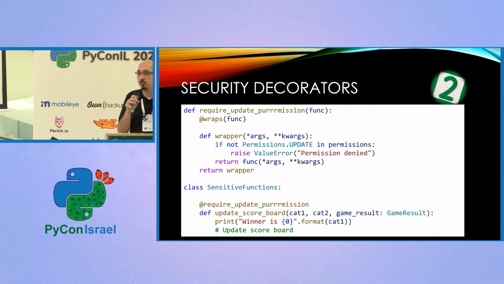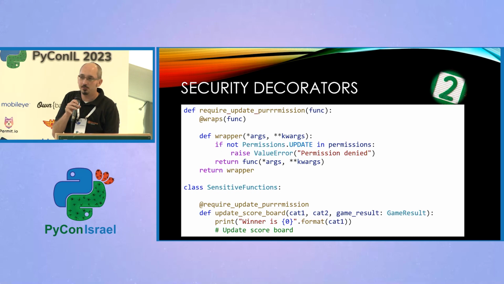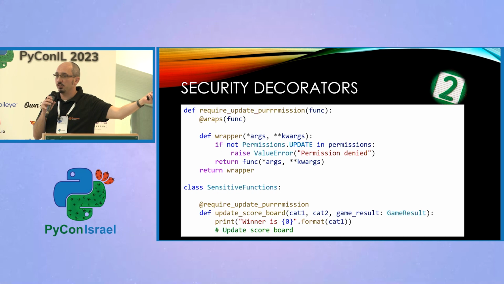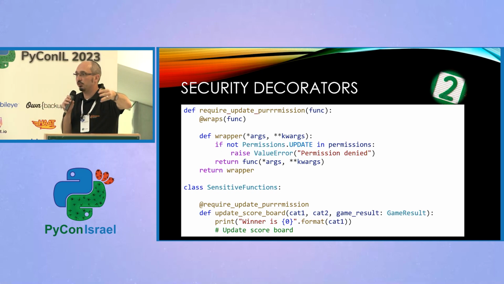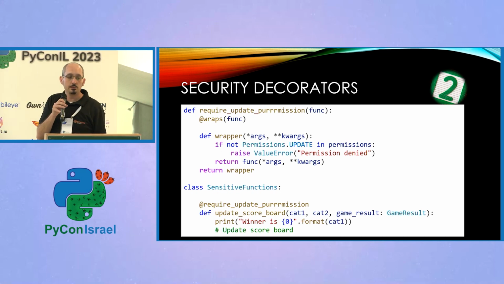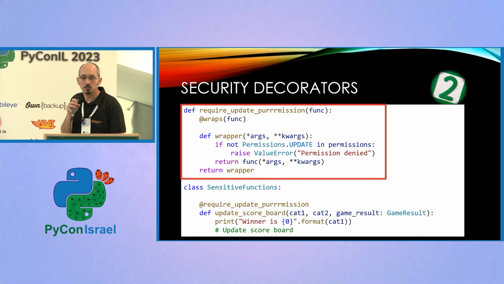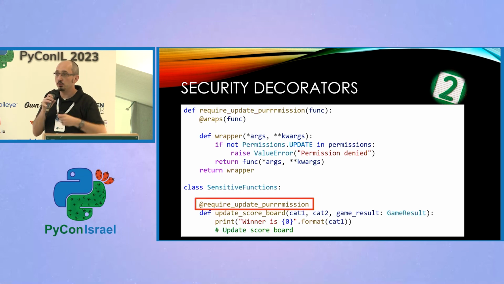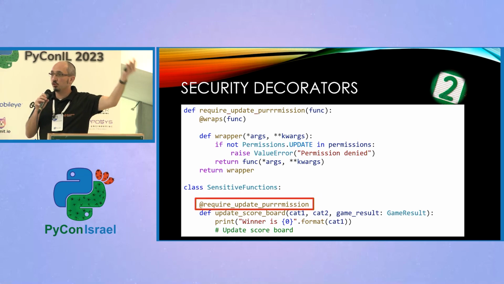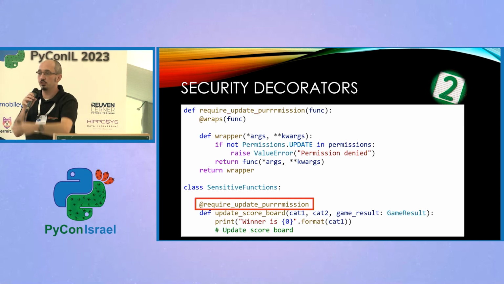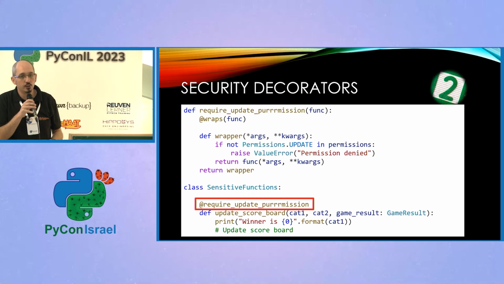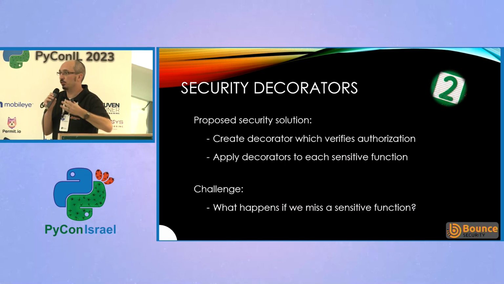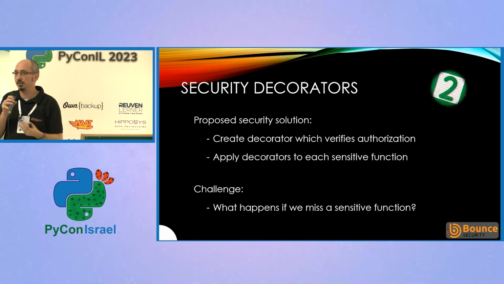So here's a very rough example. We have a permissions mechanism called require update permission, which makes sure that the user who called that function actually has that permission to do that update operation, that sensitive operation. Then we can see we've applied that to our sample function down here, lower down. So we've got our permissions logic in one place. We've got a decorator we can then use to apply that to different functions over the application. So we've solved our permissions problem, but if our application is small, then we're fine. We've got it in a few places, we've applied it, and that's fine.